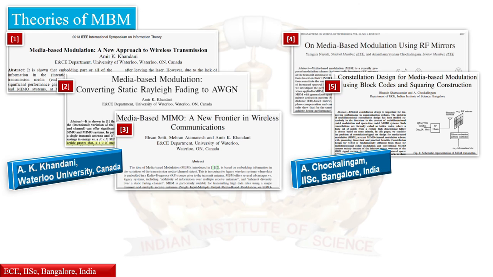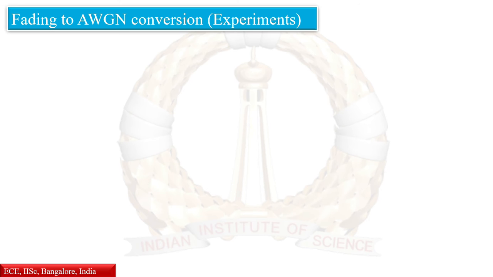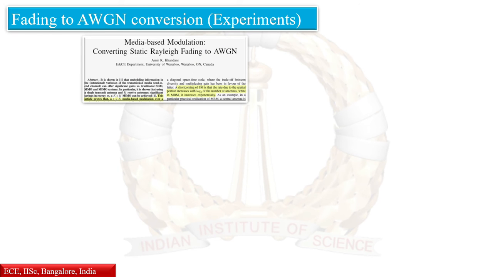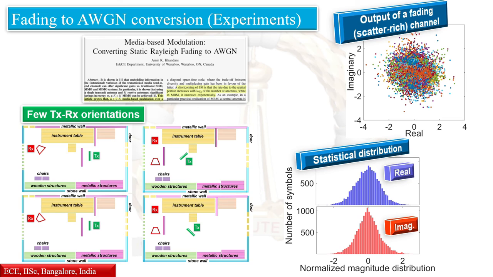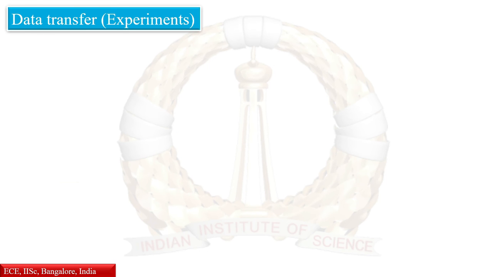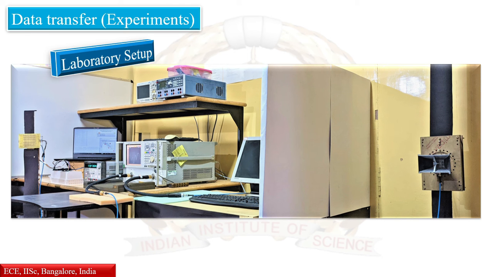This scheme has the benefits of excellent RF hardware simplicity and linear rate increase with number of unit cells. Another important characteristic of MBM is that it can convert a fading channel into an AWGN channel. We have demonstrated this by conducting a large number of measurements, by moving around the laboratory, by changing the orientation of the transmitter or the receiver. All these measurements are undertaken in the microwave laboratory at the Indian Institute of Science, Bangalore.